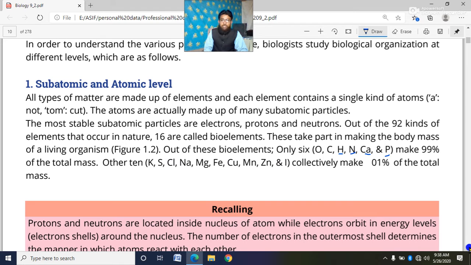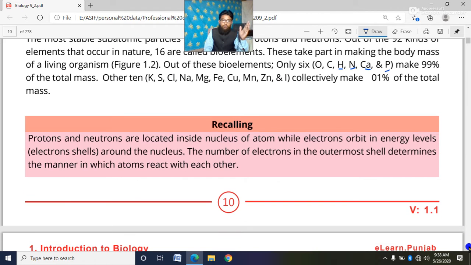Dear cadets, if we recall our previous knowledge, we come to know that protons and neutrons are located inside the nucleus of an atom. If we look at this circle, this is an atom, and in the center of this atom the nucleus is present.